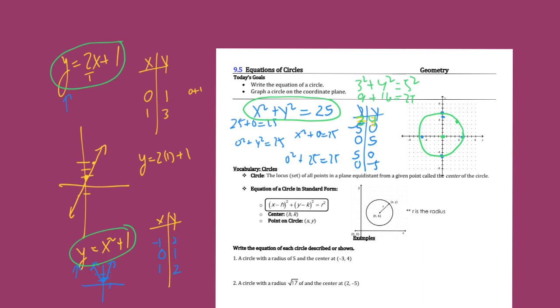And I want you to look at this and say, okay, x squared and y squared equal a number. That number is going to be related to the radius, isn't it? It's equal to the radius squared. And so the parent function of this graph is going to be x squared plus y squared equals the radius squared.